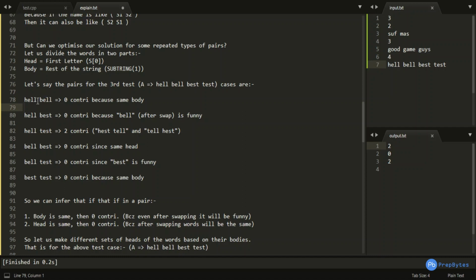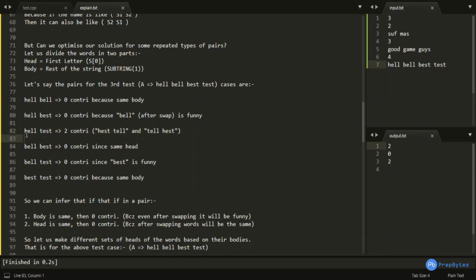So basically, if some pair of words has the same body, then its contribution is 0, because even after swapping, those particular words would still be present in the funny word set. Hell and bell is also giving me 0 contribution, because after swapping, bell is present in my funny word set. Hell and test is giving me 2 contribution.